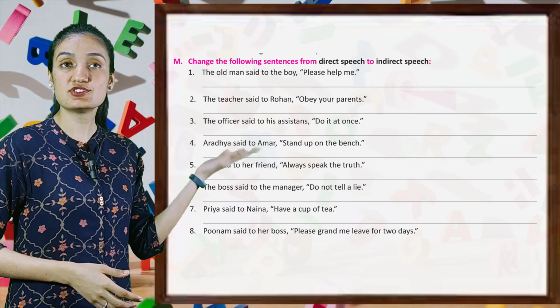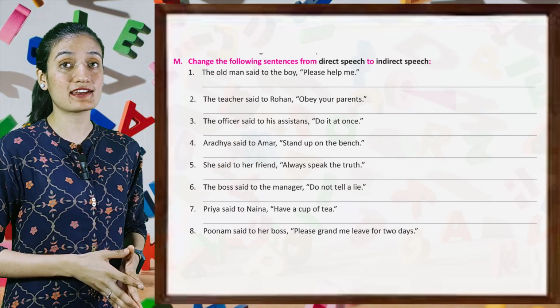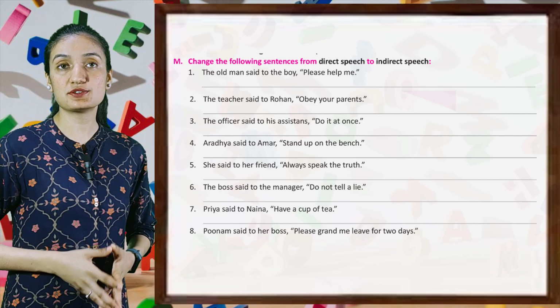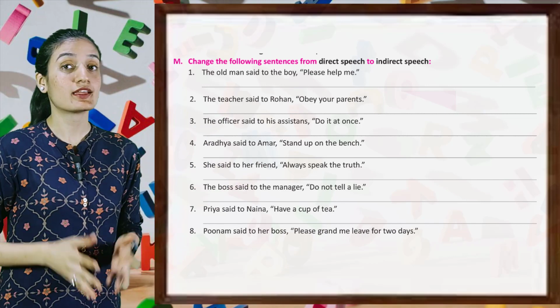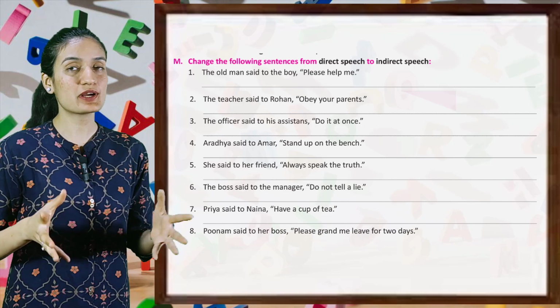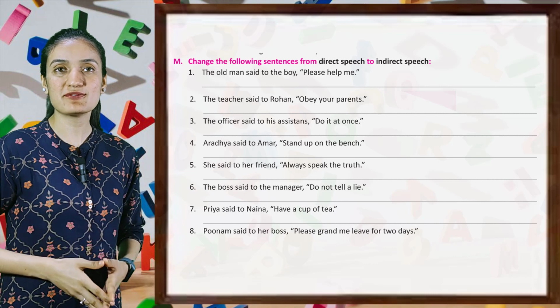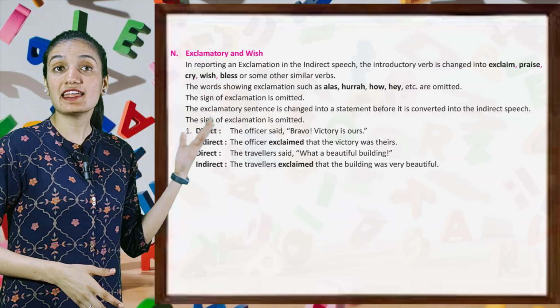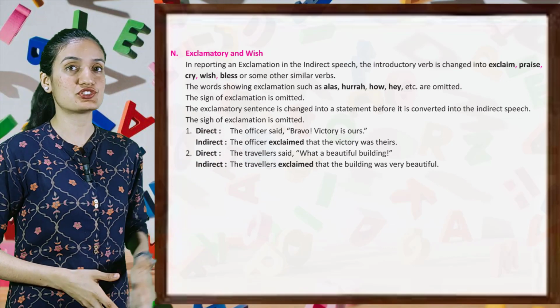Now, change the following sentences from direct speech to indirect speech. First, the old man said to the boy, please help me. So this sentence will be, the old man requested the boy to help him. So in the same way, do the rest of the sentences by yourself. Next is exclamatory and wish.